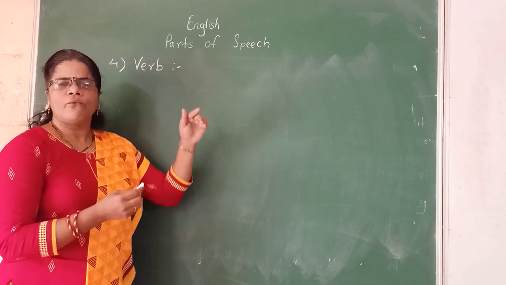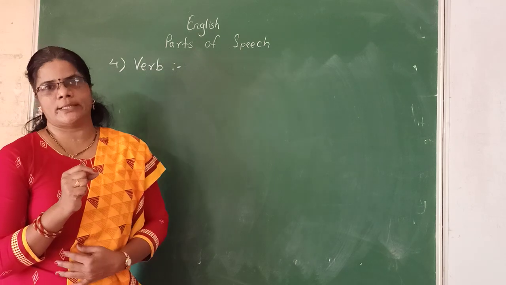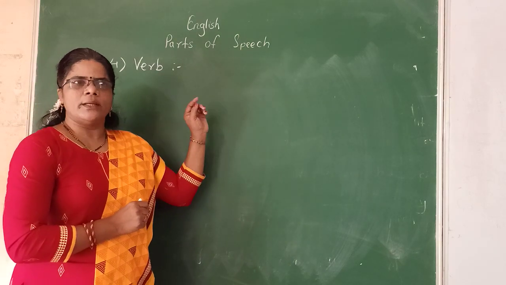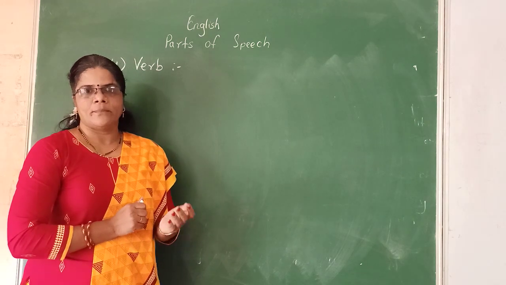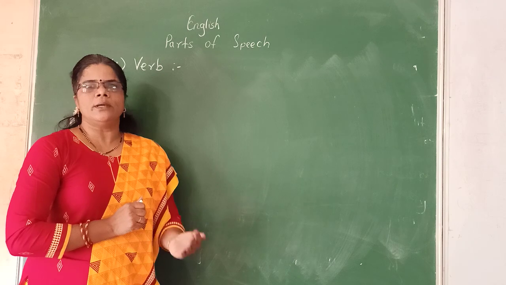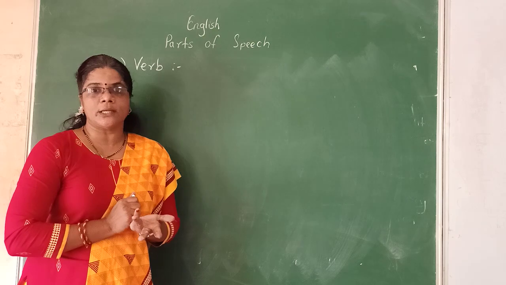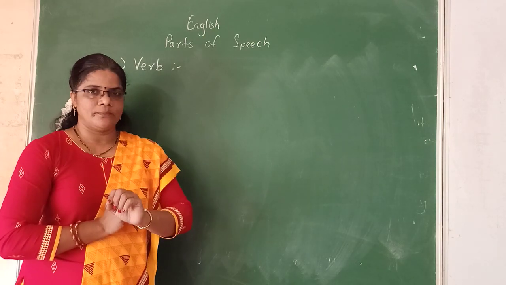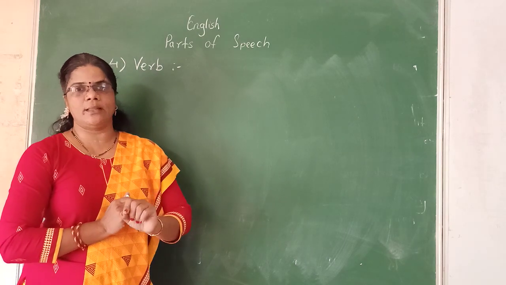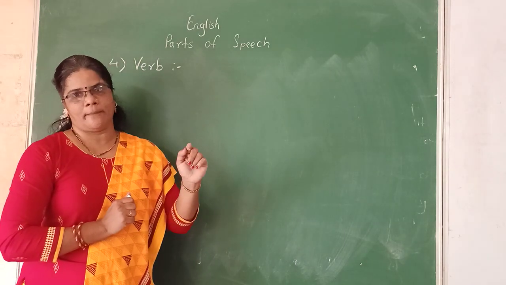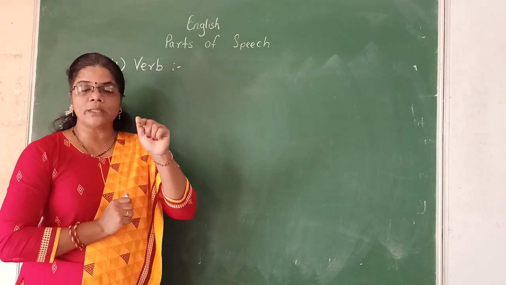Verb is a word which shows action. A word which completes the meaning of the sentence is called a verb. Then if we want to say something about I, here I would like to say "I letter." This sentence is incomplete. See here. But when I say "I write a letter," then it has the complete meaning. The sentence is completed when we add a verb in that sentence.